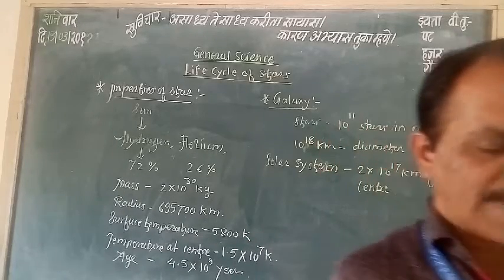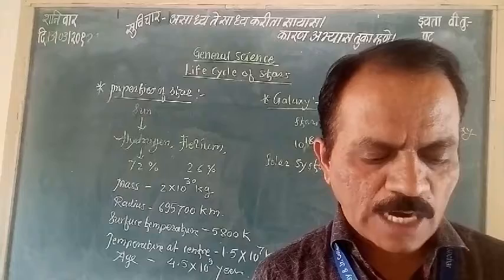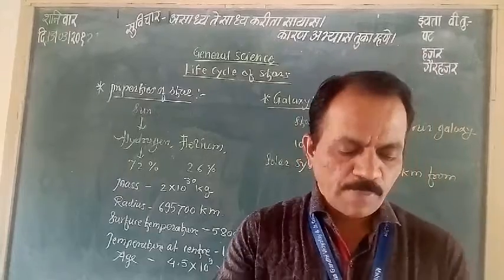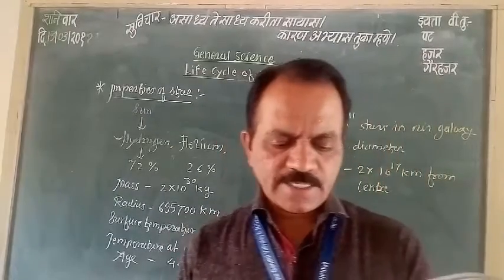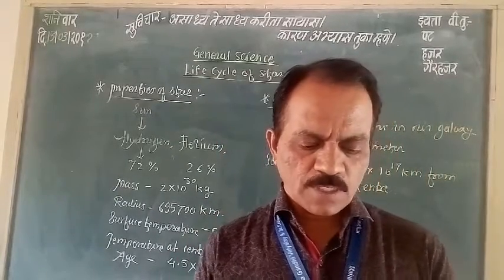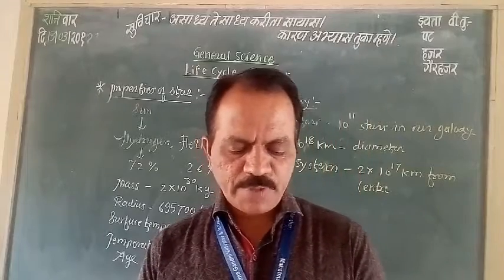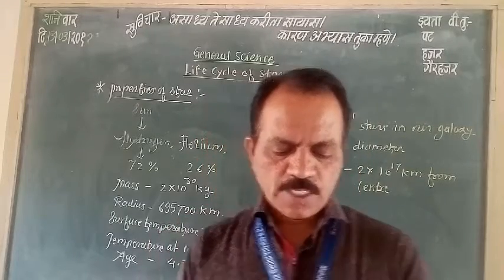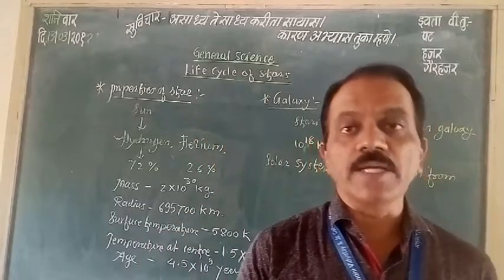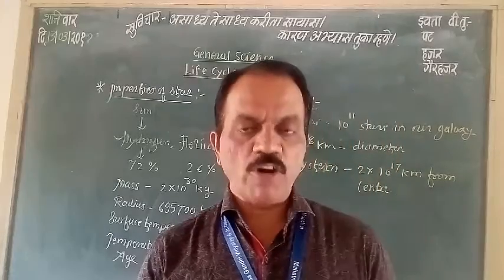Now the next point is that the galaxy is rotating around an axis passing through its center and perpendicular to the disk. Its period of rotation is about 2 into 10 raised to 8 years. What is the period of rotation?